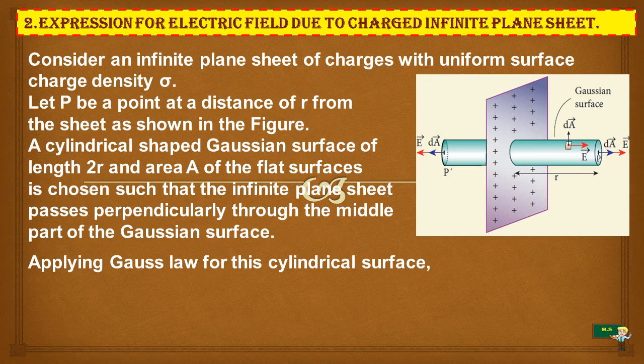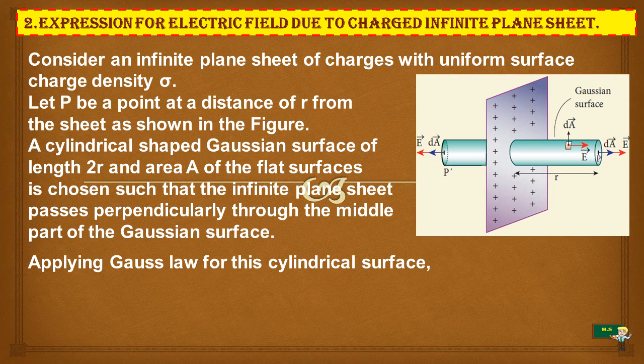Consider an infinite plane sheet of charges with uniform surface charge density, which is sigma. Let P be the point at a distance r from the sheet as shown in the figure. A cylindrical shaped Gaussian surface of length 2r and area A of the flat surface is chosen such that the infinite plane sheet passes perpendicularly through the middle part of the Gaussian surface. This is the middle part of the Gaussian surface. Here we have 2 points, one is P dash, another one is P.